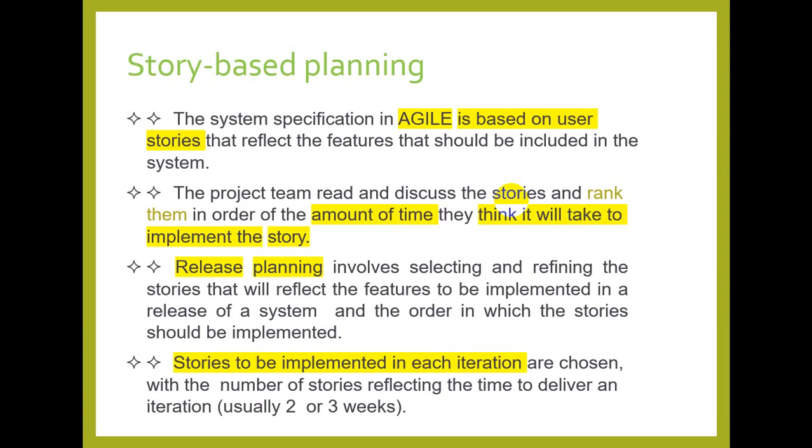Then the stories to be implemented in the iteration are chosen. Once the release plan is decided, a number of stories have been decided to be delivered after, for example, 2 or 3 months in the release. Then we decide what stories will be covered in each iteration. So the number of stories reflects the time to deliver an iteration, normally 2 weeks to 3 weeks or 4 weeks. So we will pick the stories that can be covered within one iteration, and again we will try to prioritize, picking the priority stories first and then the others.